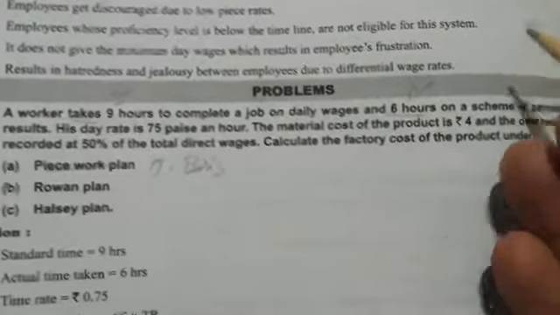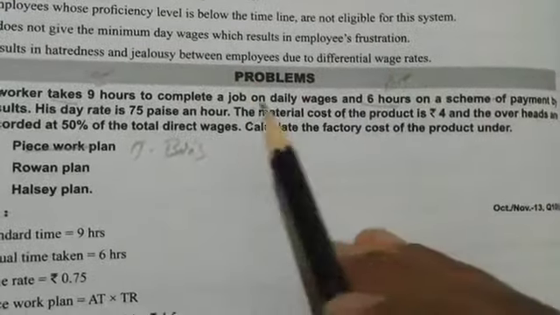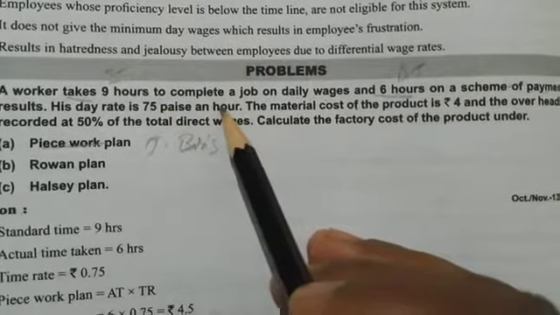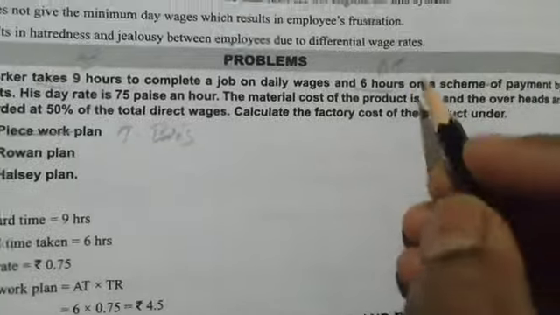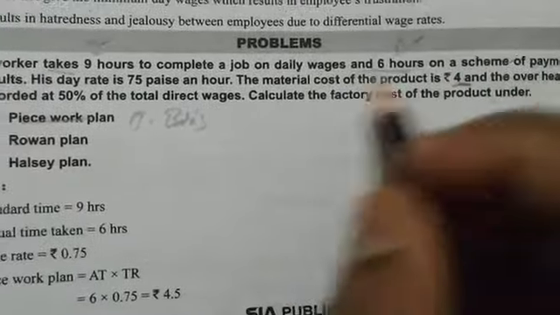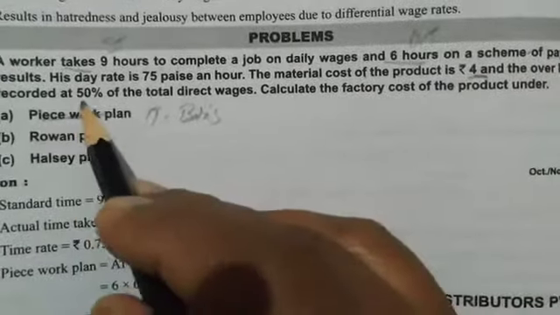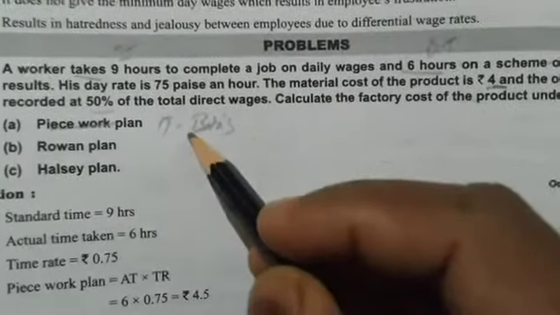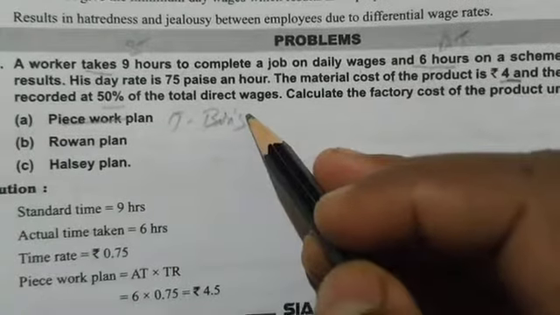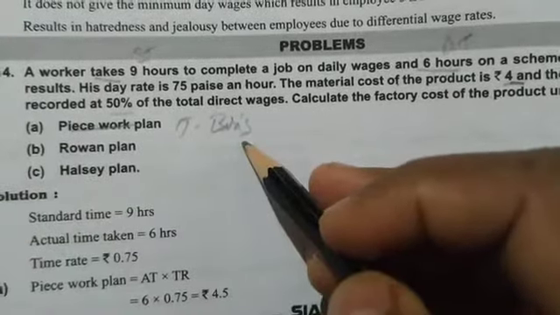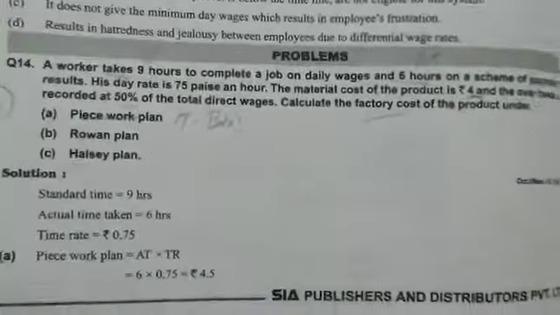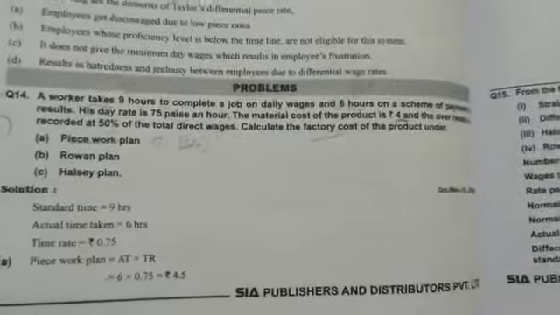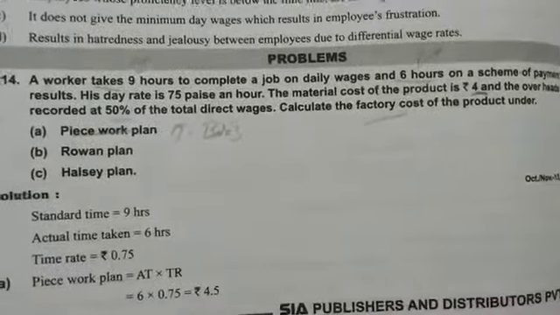If the same is asked in the exam, you do the calculation the same way. Then, the day rate is 0.75 paisa an hour. The material cost of the product is 4, and overheads are 50% of the direct wages. Calculate the factory cost of the production under time basis, Halsey plan and Rowan plan. You have to prepare a cost sheet. First we'll find out wages.